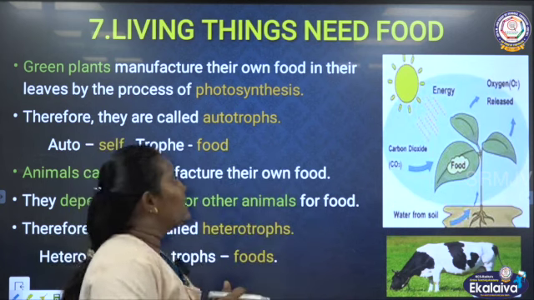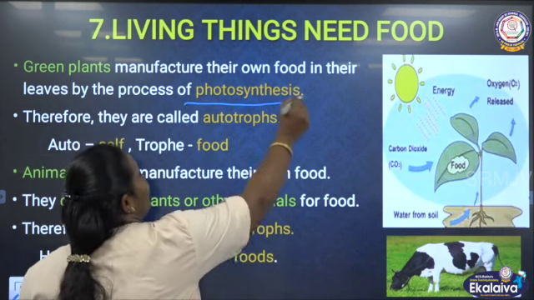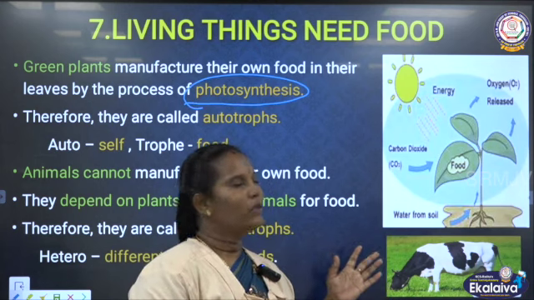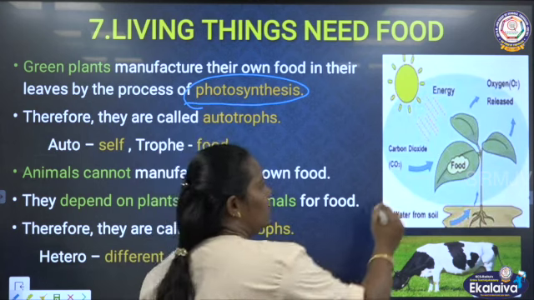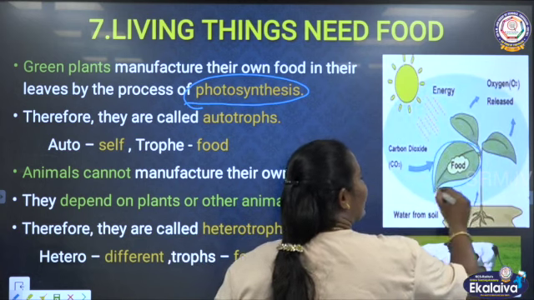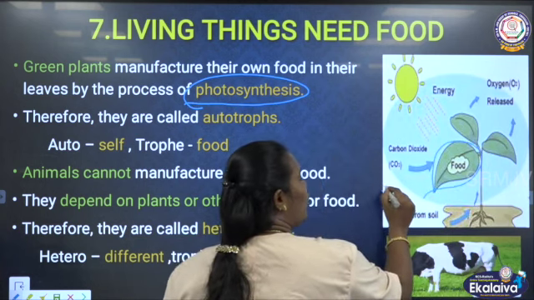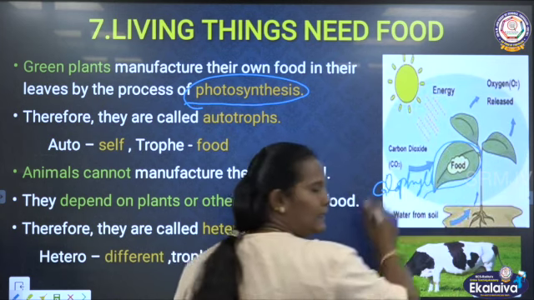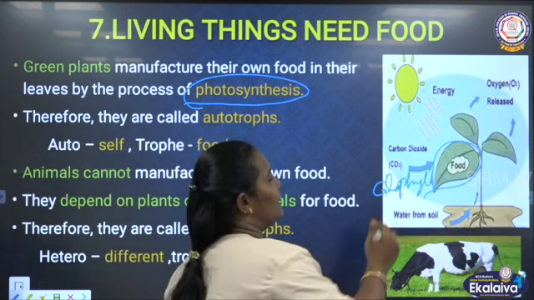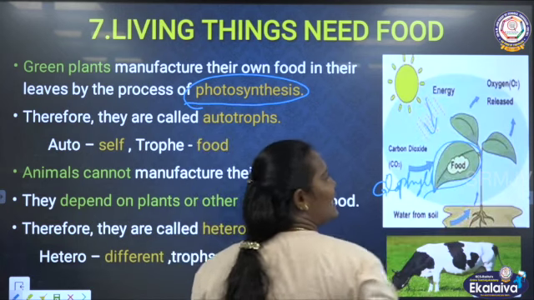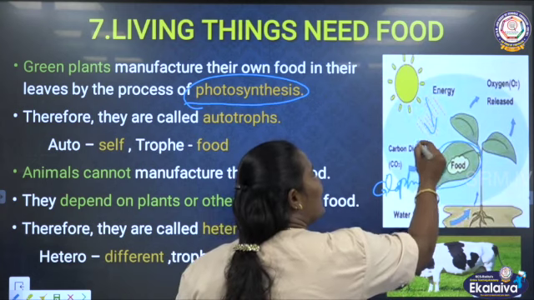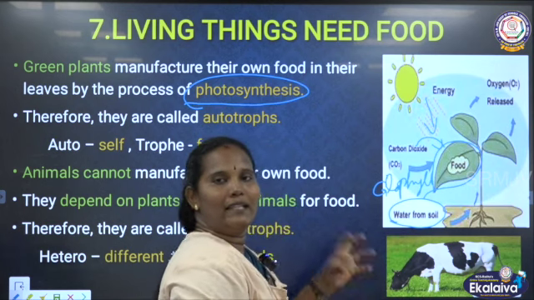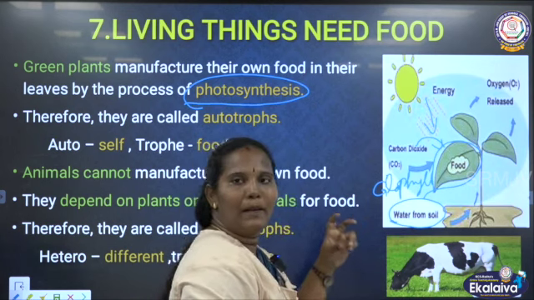We know this process is called photosynthesis. We know very well about photosynthesis. We studied about photosynthesis in lower classes also. What is photosynthesis? See, the leaf has a green pigment called chlorophyll. This chlorophyll, the green pigment, absorbs the sunlight. They get energy from the sunlight. Afterwards, they take in carbon dioxide. Then they get water and minerals from the soil. All the things put together, they prepare the food.